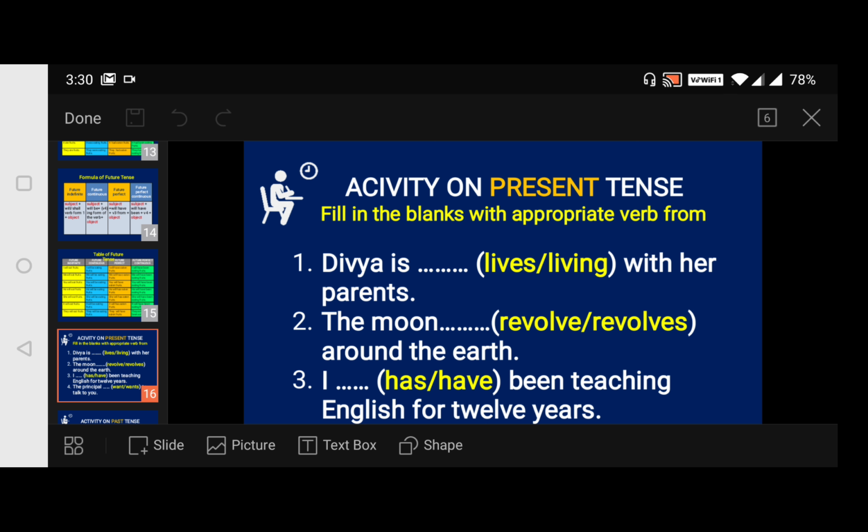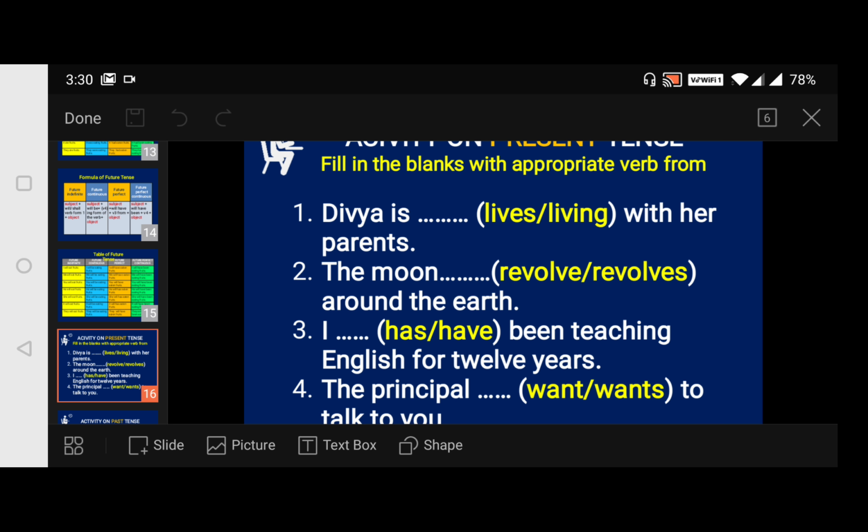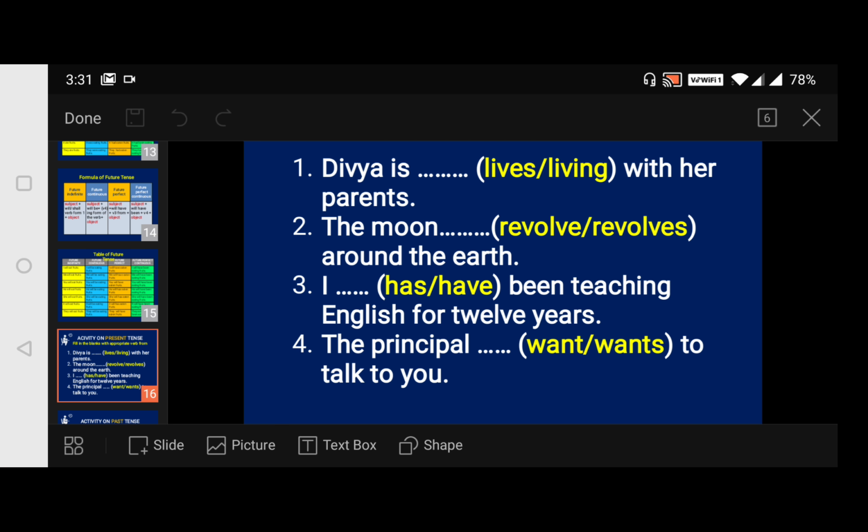So coming to an activity here. Activity on present tense. Fill in the blanks with appropriate verb forms. Divya is dash with her parents. You try to complete. Then the moon dash around the earth. This is about the present tense I told you. I dash been teaching English for 12 years. The principal wants to talk you. You have to insert the appropriate forms.